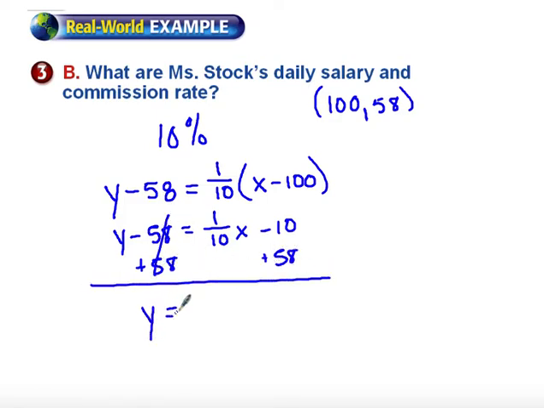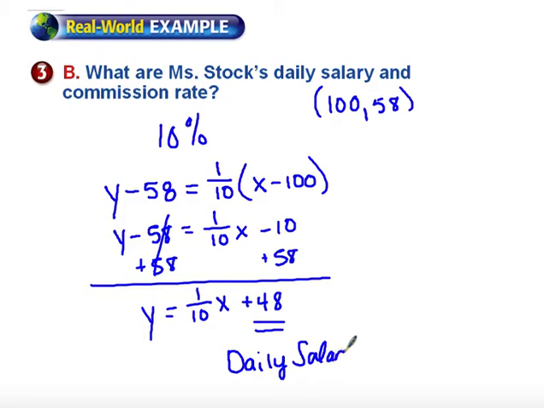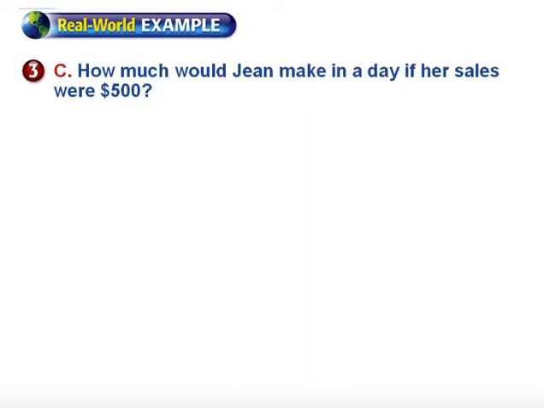All right, this is going to say that her total salary is 1/10 of her sales plus $48. So $48 is going to be added each time regardless of what her sales are. So that means that her daily salary is equal to $48. All right, so we have her commission rate and we have her salary. Now they're going to ask us, how much would Jean make in a day if her sales were $500?